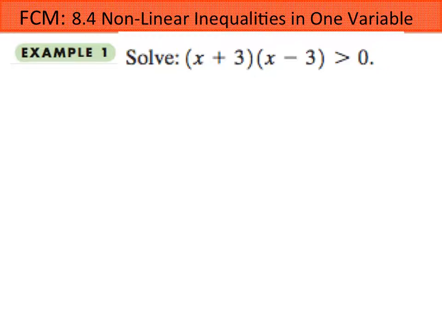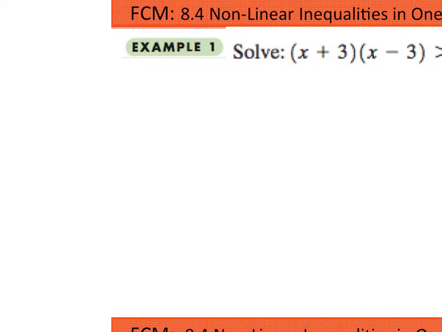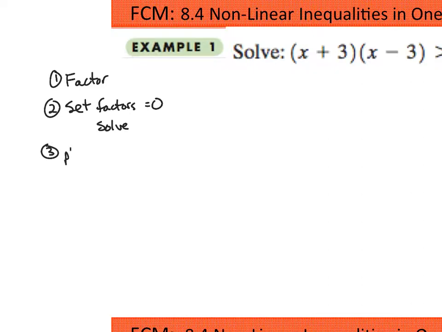And the general idea, our general set of steps, is going to be to factor. Step 2, set the factors equal to 0 and solve. Step 3, place the solutions on a number line.